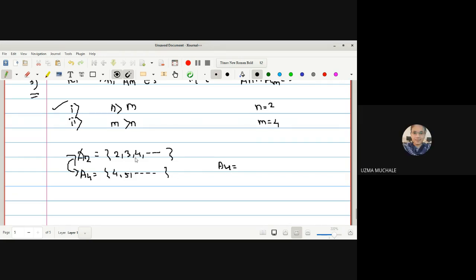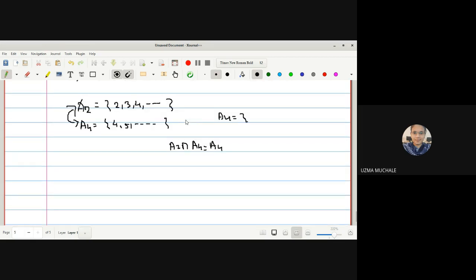A4 means it will contain the common element, no? So the intersection is A4. That is, A2 intersection with A4 is A4. So in the case of n greater than m, we are getting the intersection as Am. So I can generalize the concept: An intersection Am will be equal to Am.